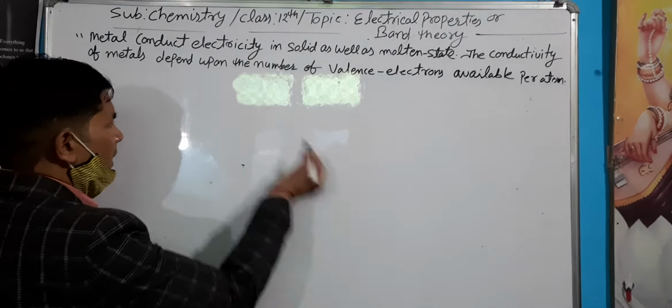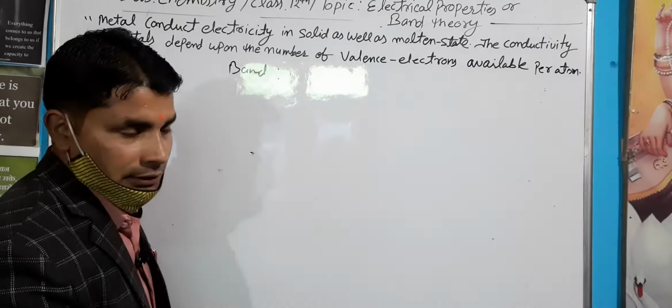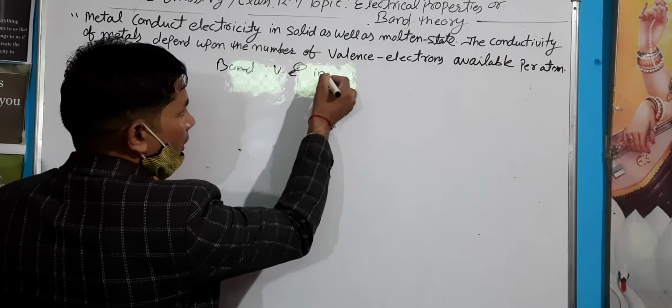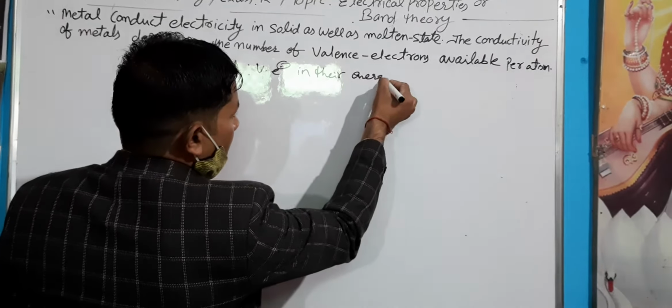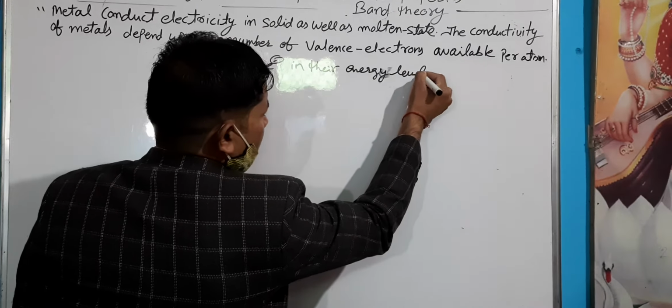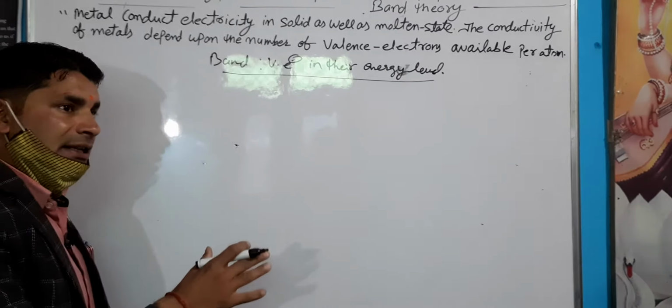Generally, band means the valence electrons of every atom and their energy levels. Energy level means generally every atom should have some energy.